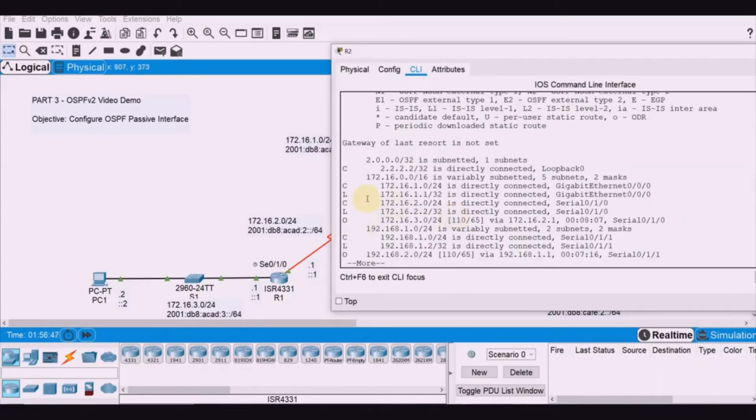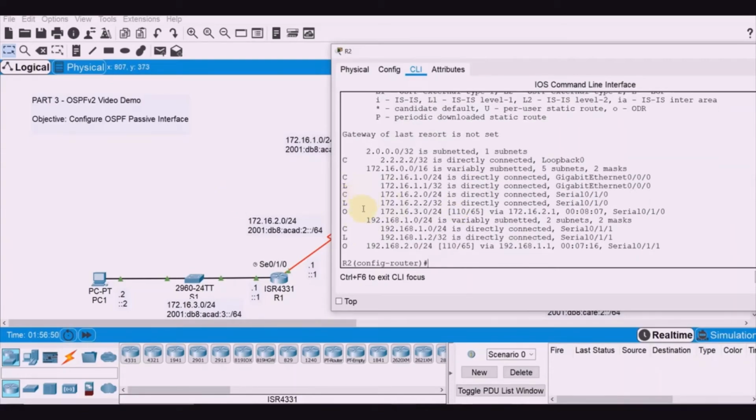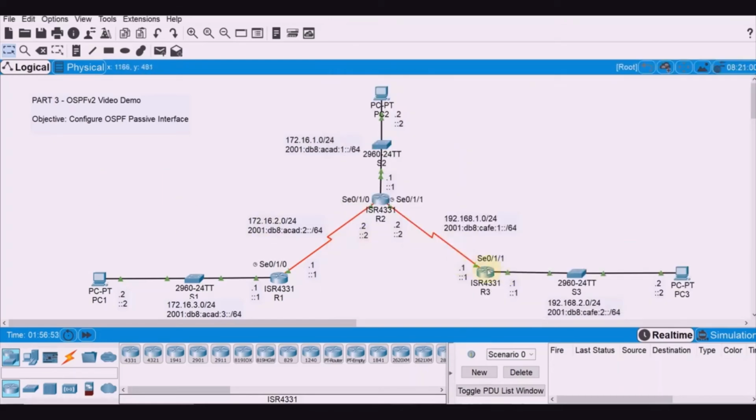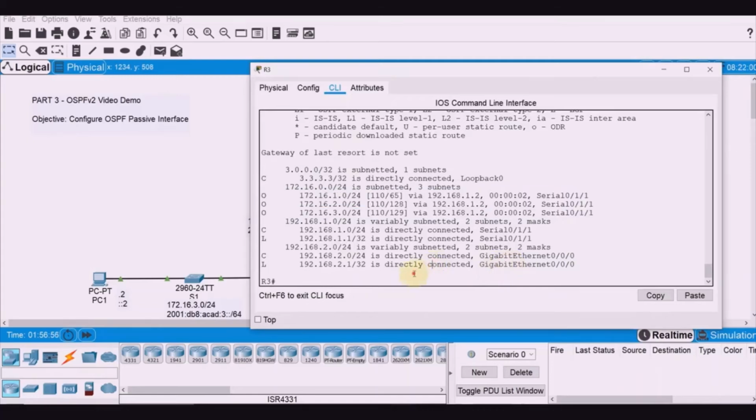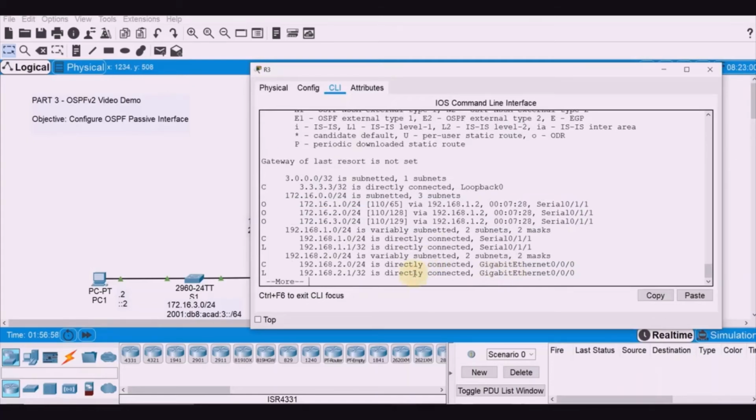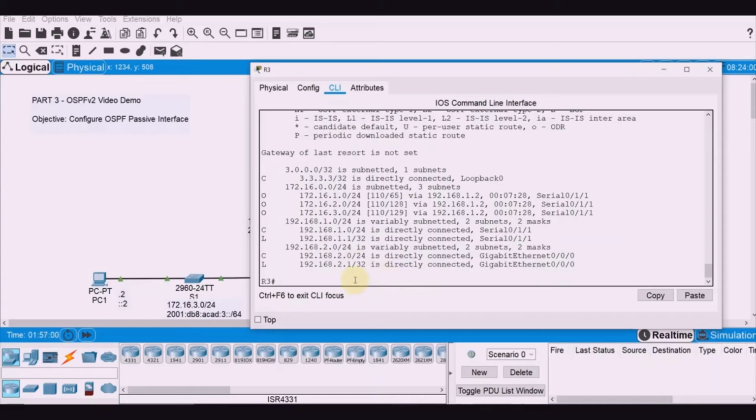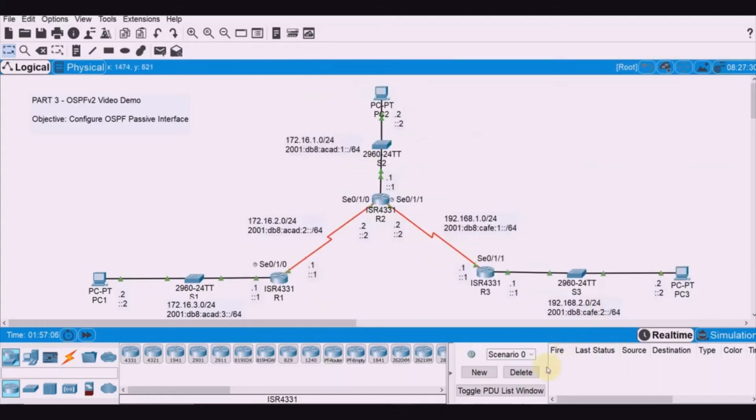So from R2, do we have a route to 192.168.2.0? It's in there. Okay. So from R3, IP route, do we have a route to 172.16.1.0? 172.16.1.0, it's there. Right? So there should be connectivity now.